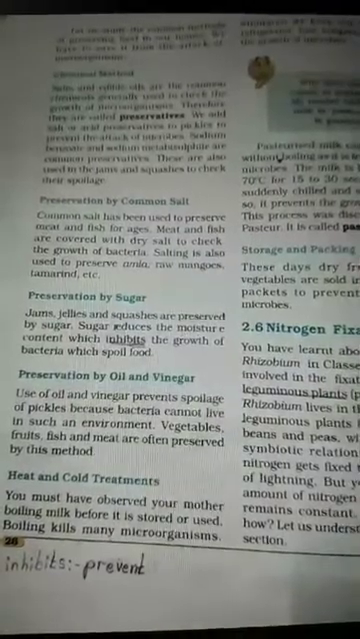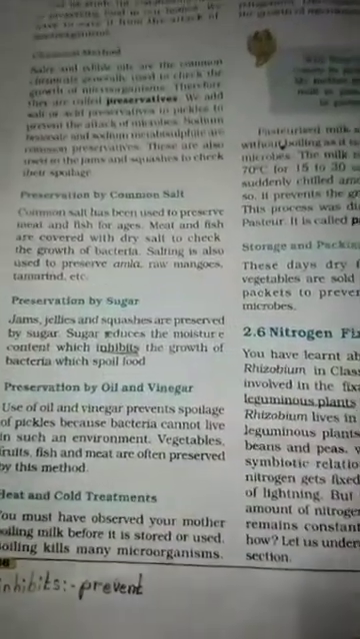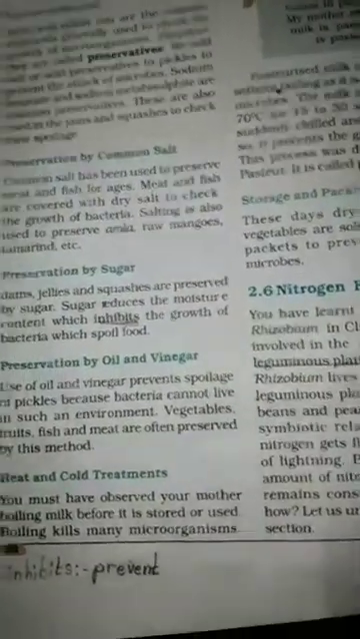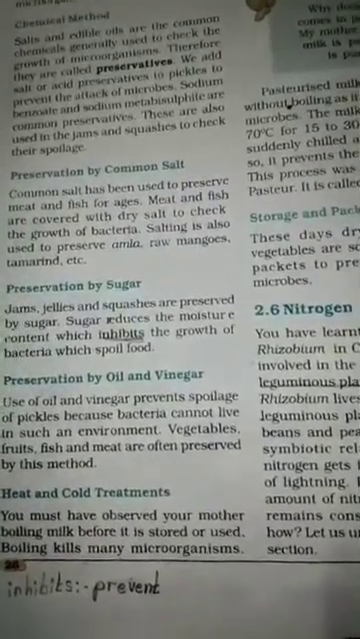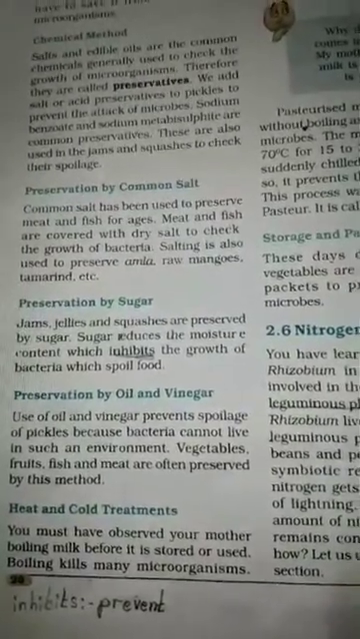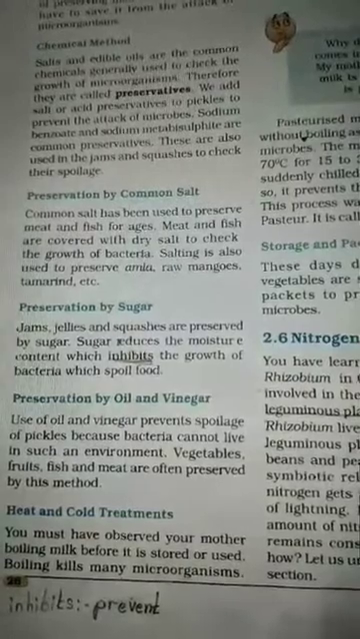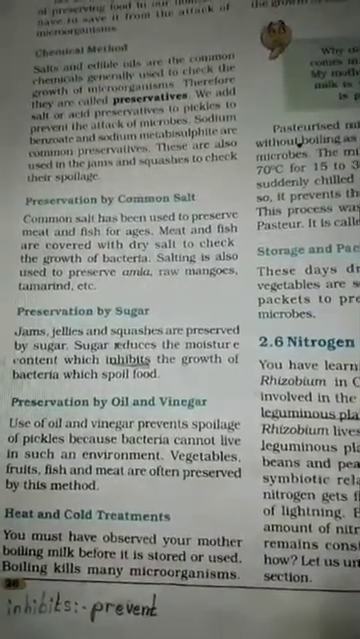The next method is preservation by common salt. Common salt has been used to preserve meat and fish for ages. That means for a long time, common salt is being used to preserve meat and fish. Meat and fish are covered with dry salt to check the growth of bacteria. Salting is also used to preserve amla, raw mangoes, tamarind, etc.